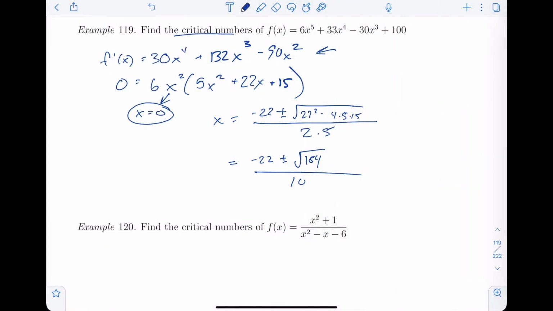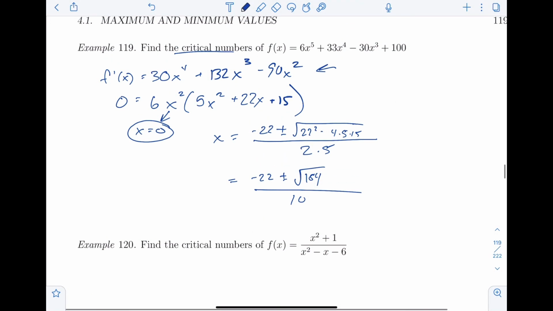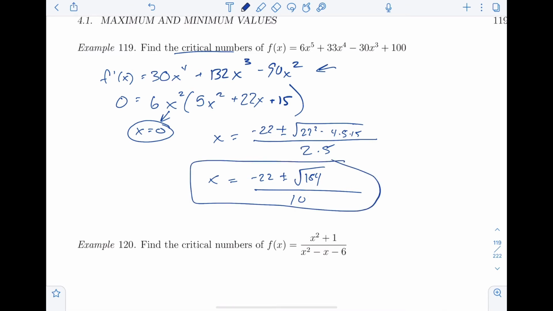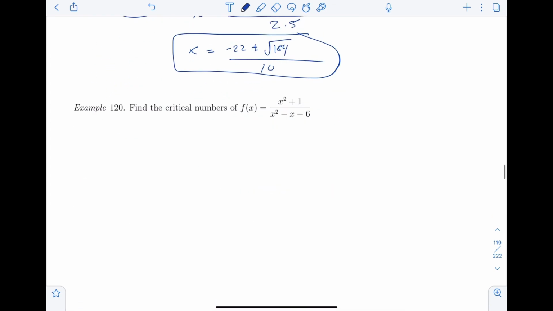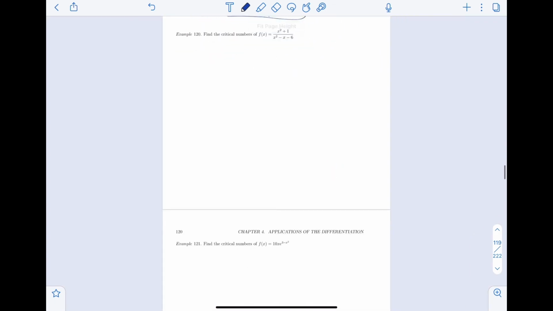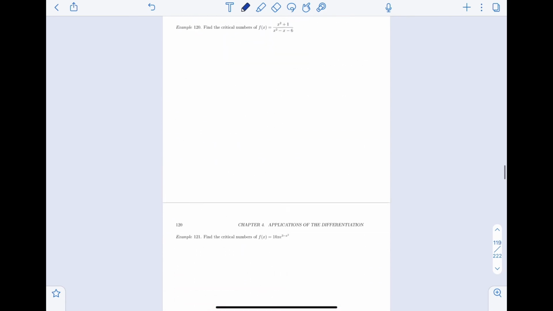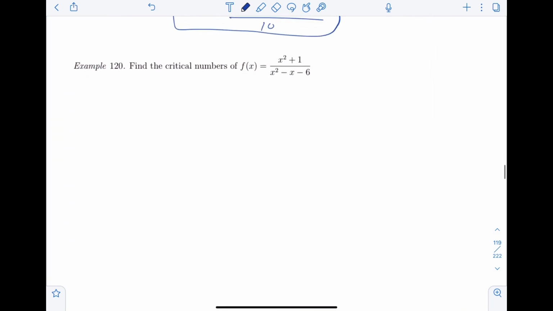That simplifies, but I don't want to do it. Okay, so here are my critical numbers: x equals 0 and x equals that thing. Very good. Let's do a couple more here. How many more do I have? I have 1, 2, 3 more. Let's just do these somewhat quickly here.